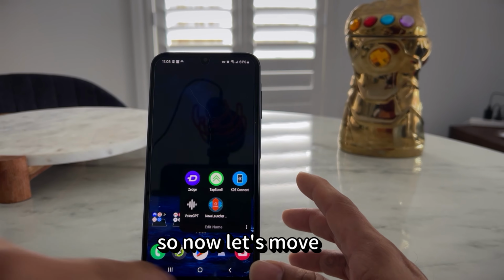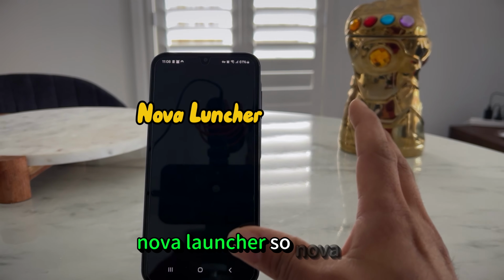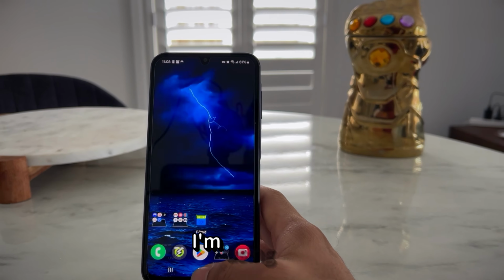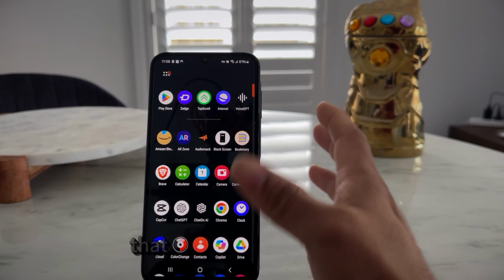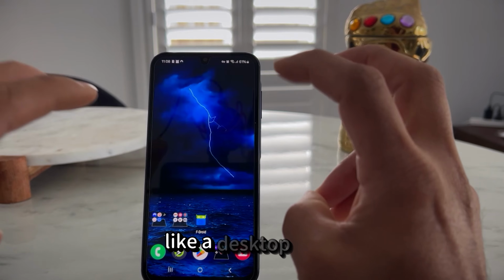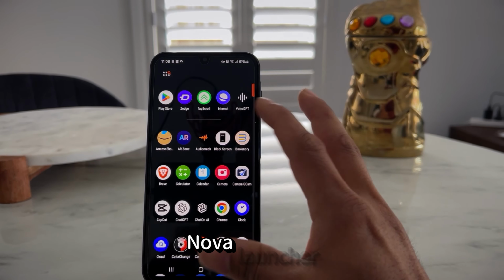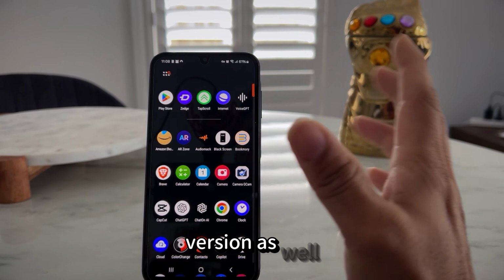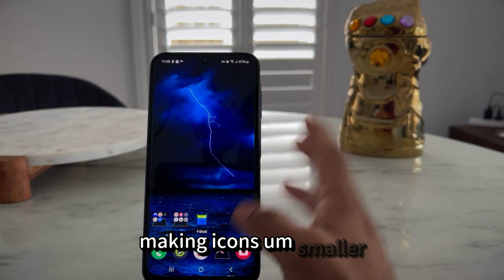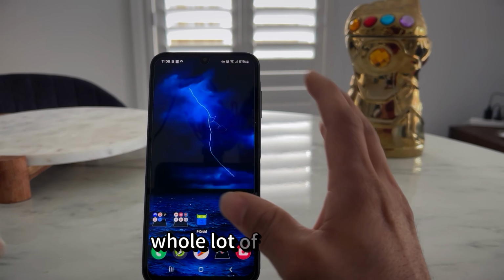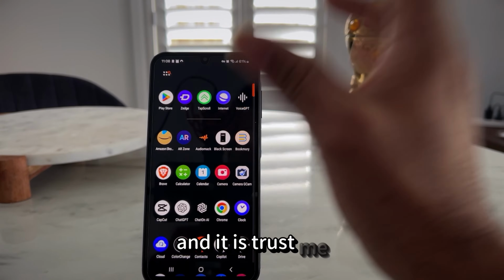So now let's move on to app number 4, Nova Launcher. As you can see, I'm using this launcher. That means if you are using a stock launcher, anything like a desktop UI, this is what you call a launcher. You can install Nova Launcher completely free, but there's a paid version as well, which gives you extra features like shrinking and making icons smaller. You can rearrange icons, a whole lot of things. But the free version will do that too, and trust me, it's very fluid.